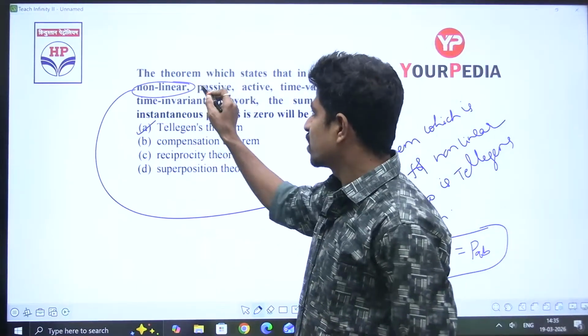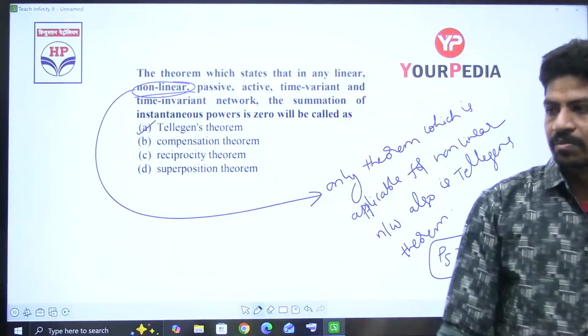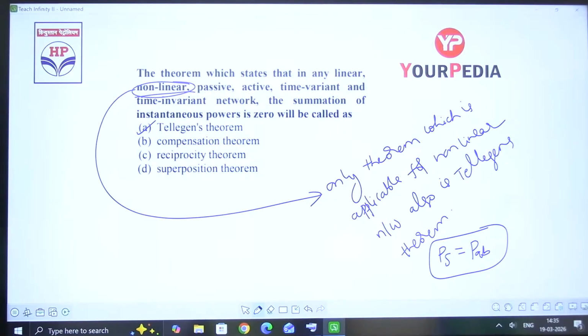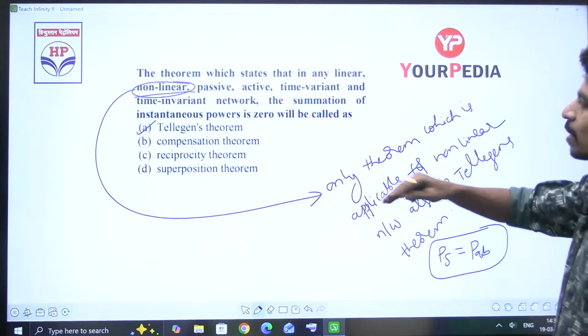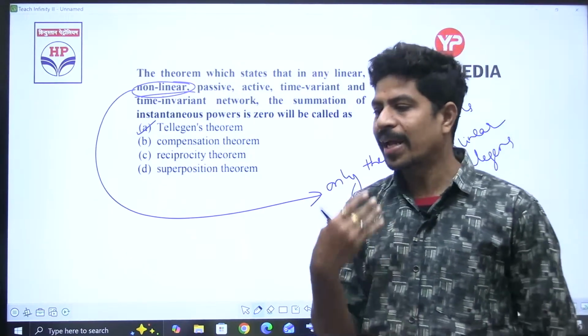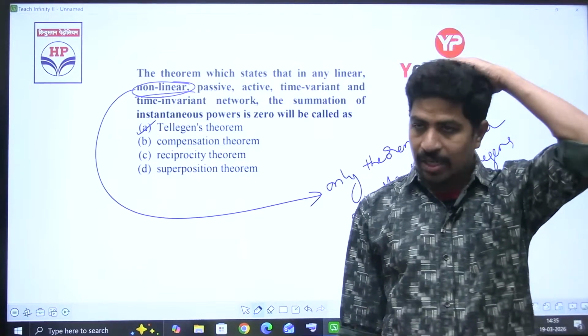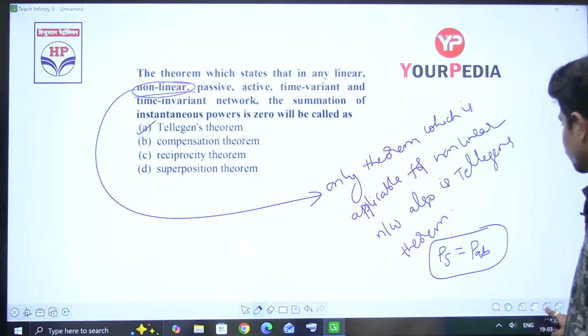If you see nonlinear, your hand should go to Tellegen's theorem. That's all. That is the only theorem which is applicable for nonlinear. And Tellegen's theorem is applicable for any circuit. It may be time variant or invariant, whatever it is. Tellegen's theorem is applicable for every circuit.